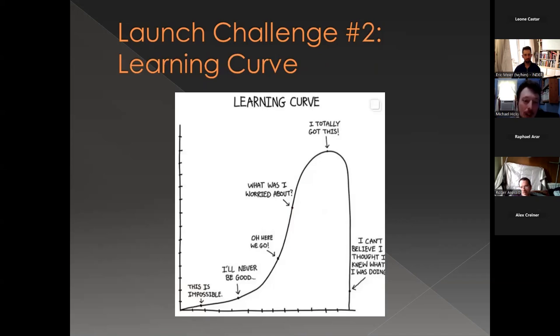The second challenge is that the learning curve is still steep, right? I talked about this earlier, and we still have more people than I'm comfortable with reporting that they're having a hard time getting into the game. But the good news is now I've got enough information coming in about where people are getting confused and stuck that I feel like I see what the solution is. For the last month, we've been working on a brand new tutorial that I think will solve the issues some of these people are having. And actually, I think we're going to go live with it hopefully this weekend. I was just doing some testing last week, and I think it's just about good to go.